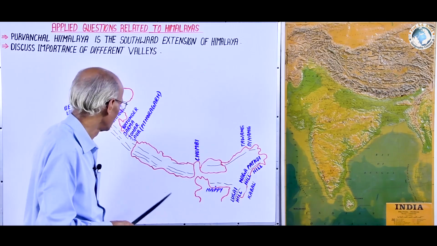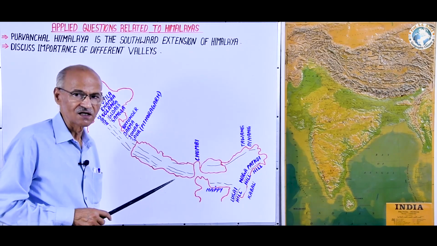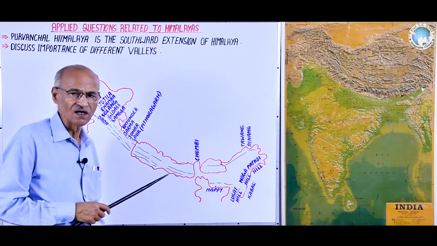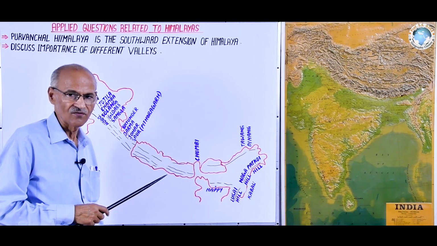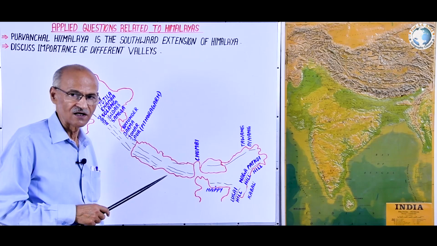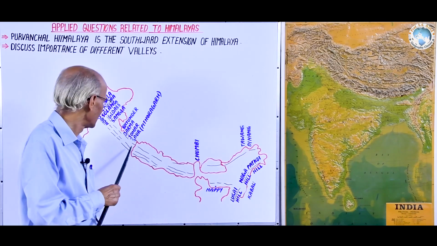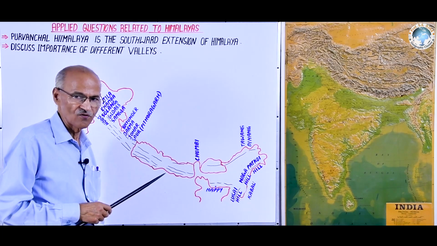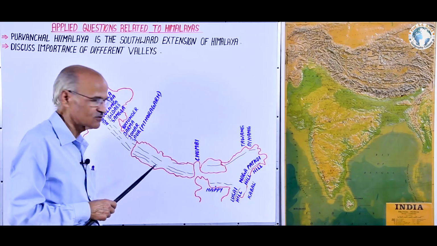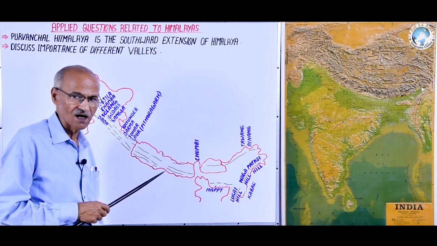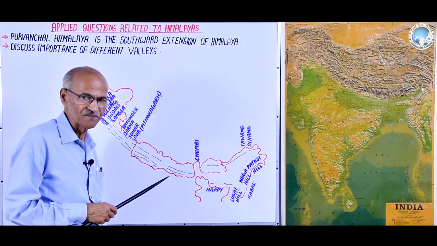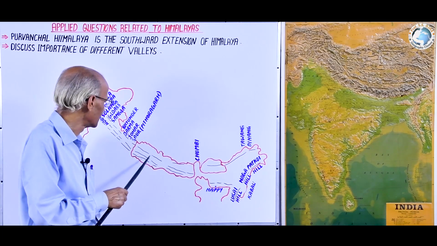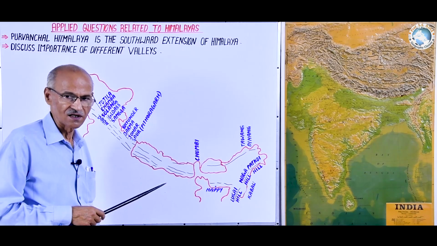After location, you have to give the characteristics and importance of these valleys. As we know, these valleys have a thick deposit of fertile alluvium, and there is a humus and nutrient rich layer of fertile soil, which has been brought by the fluvial and glacial process, glacio-fluvial process from the Greater Himalayas and fluvial process from the Middle Himalayas. Thus this is very rich and thick soil which favors the development of agriculture.